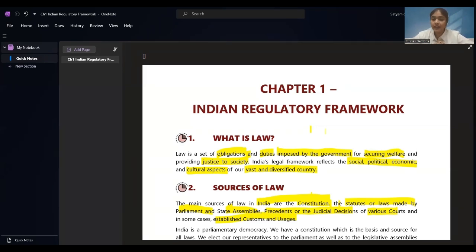Right? There are 4 points that you need to remember: the constitution, then the statutes or laws made by the parliament and state assemblies, precedents of the judicial decisions of various courts, and the fourth one, which you have to remember: some laws are established on the basis of customs and usage, like the Hindu Succession Act or the Muslim laws. All these things are based on the customs and usages. I hope we are clear till here. Okay, let's proceed further and see what they have said.